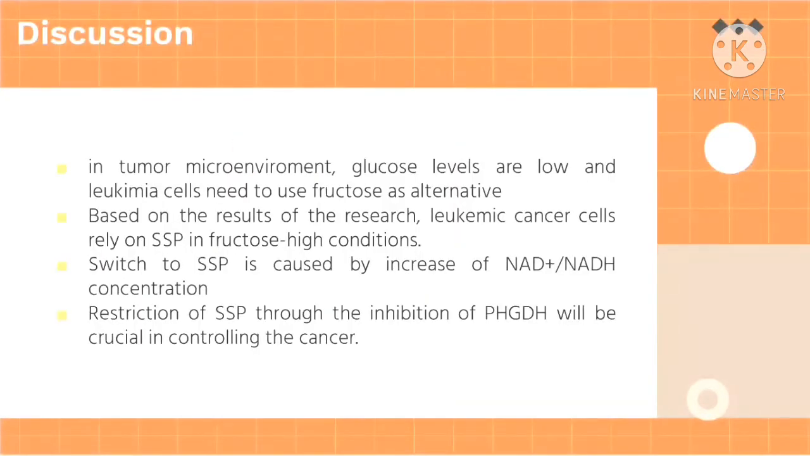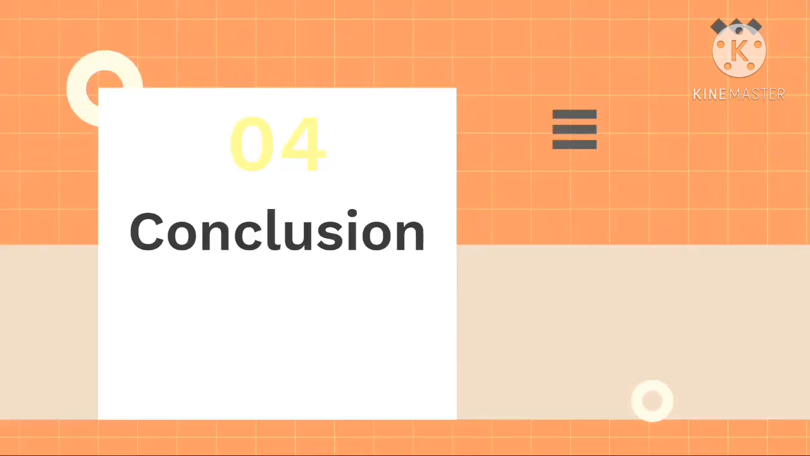In the tumor microenvironment, glucose levels are low as the nutrients are low, so leukemic cells need fructose to survive. Based on the research, leukemic cells use SSP in high fructose conditions. The switch to SSP is caused by an increase in the NAD plus to NADH ratio. The restriction of SSP through the inhibition of PHGDH, the coenzyme, is crucial in controlling the cancer.